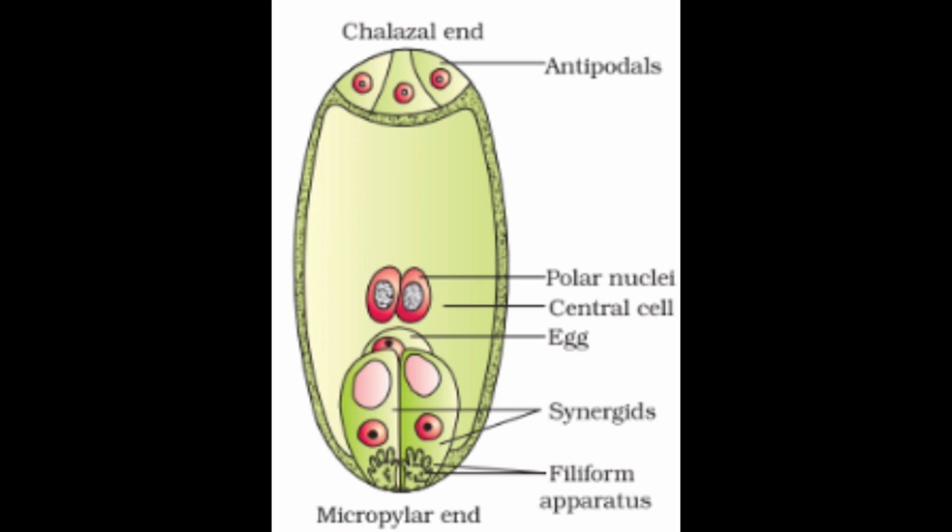Okay, so the fully developed female gametophyte has 7 cells and they are 8 nucleated, right? This bigger cell has 2 nuclei placed at the center, the polar nuclei. Okay, so this is how the structure of the female gametophyte looks like.